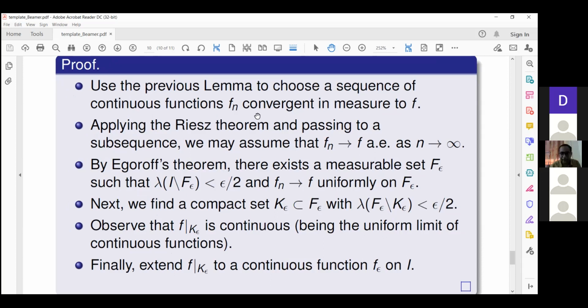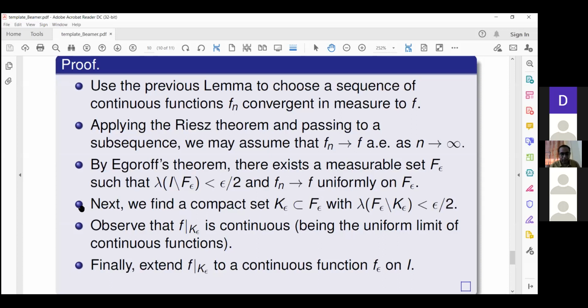Given epsilon, I can choose a measurable set inside this interval I such that f_n tends to f uniformly, that is, the convergence is uniform up to a set of measure epsilon by 2. So what we have accomplished is this: convergence in measure was a weak thing; we took almost everywhere and then came to uniform.